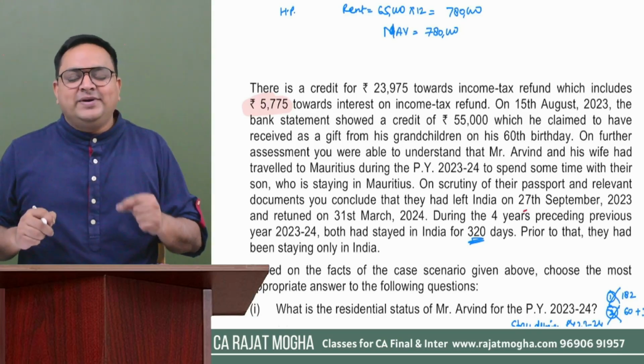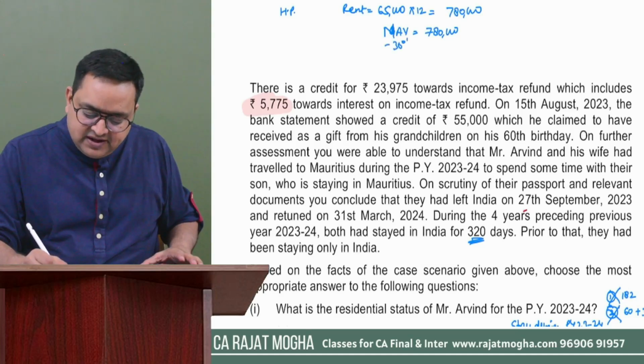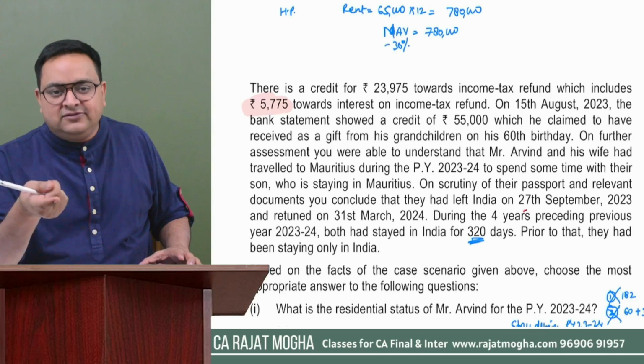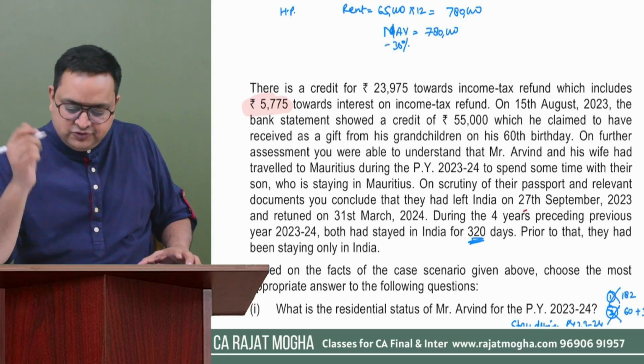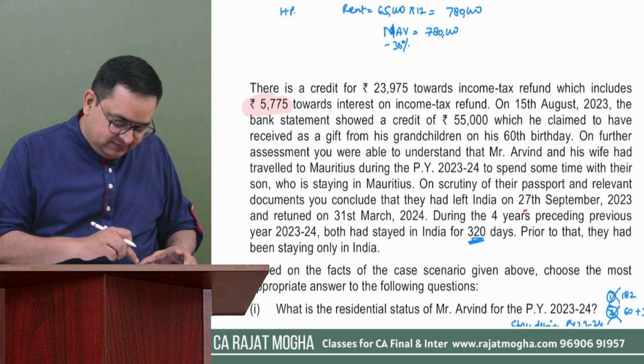We understand in house property, we will give that person 30% standard deduction. So 30% deduction will be allowed under section 24A. 24B is interest on borrowing. Interest on borrowing is not there in this question. So 30% deduction we will allow. So out of 7,80,000, you will give 30% deduction.